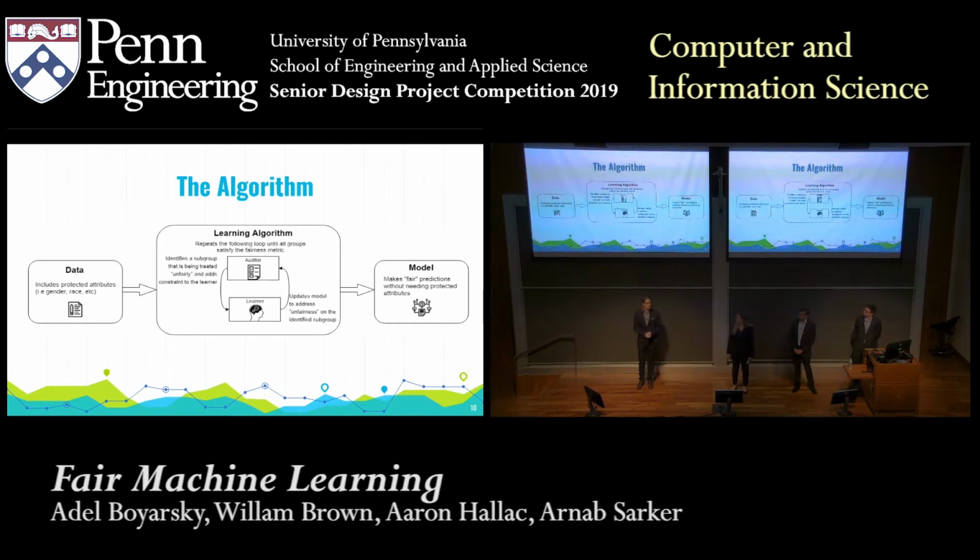How does this actually work? So this algorithm, first we take in data and make sure that the data is appropriately formatted, but the real key here is this inner loop between a learning system and an auditing system. So what's really happening here? The learning system is like what Arnab talked about before, where we simply are trying to find a good, predictive, accurate classifier that makes as little error as possible. Then our auditing stage finds parts of the population where this classifier is violating the fairness constraint for subgroup fairness.